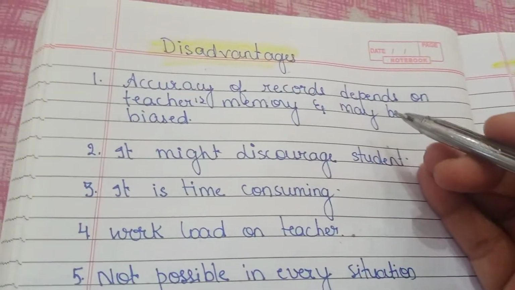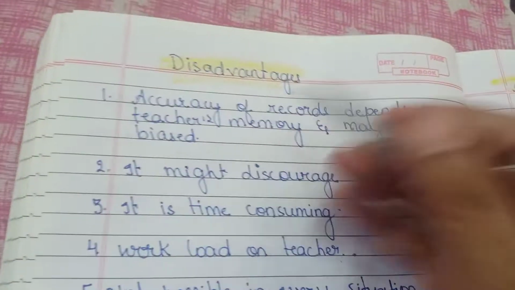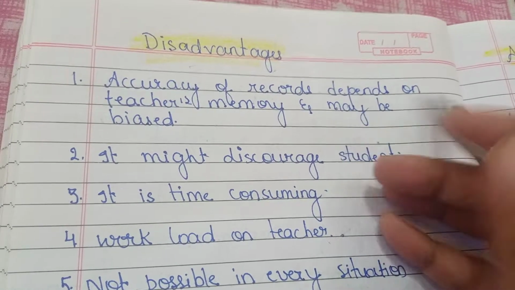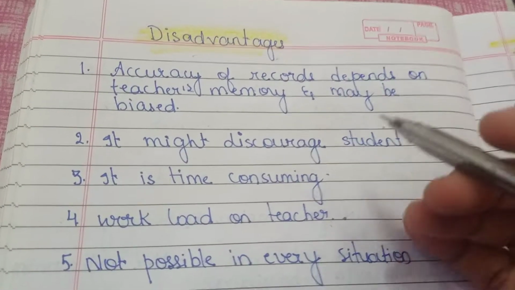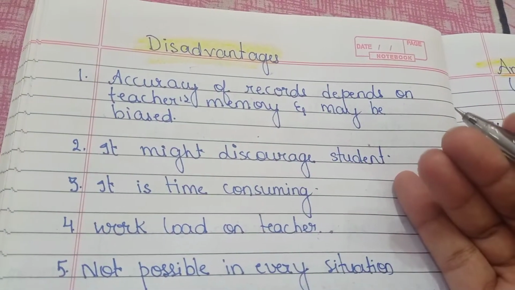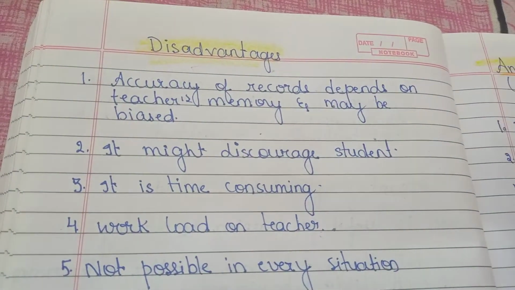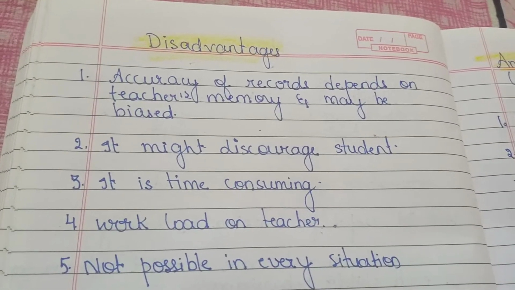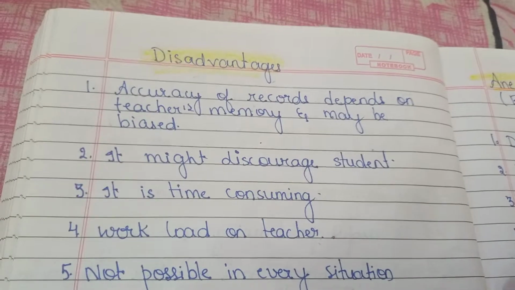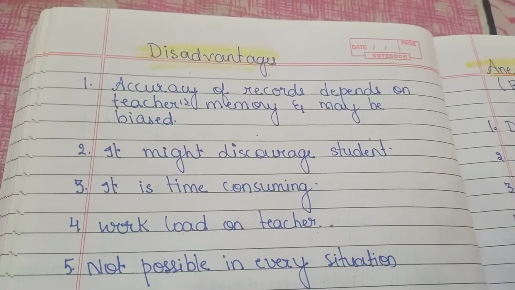Here you can see the disadvantages. It has some limitations. What is the limitation? It actually depends on the teacher's memory. If the teacher remembers, she can write. If the teacher doesn't, then maybe she will miss that out, because the teacher is the one observing. So everything depends on the teacher only.